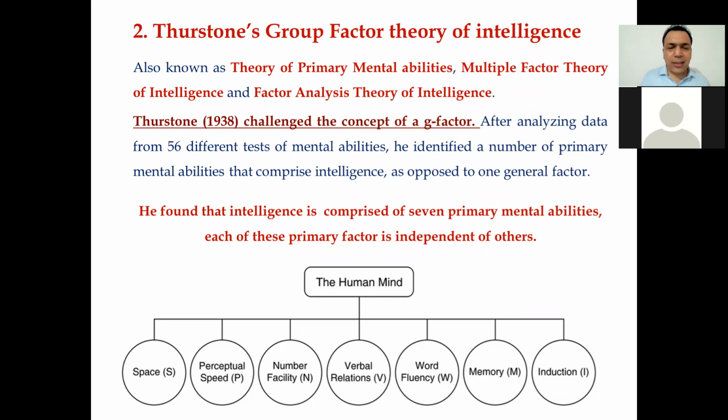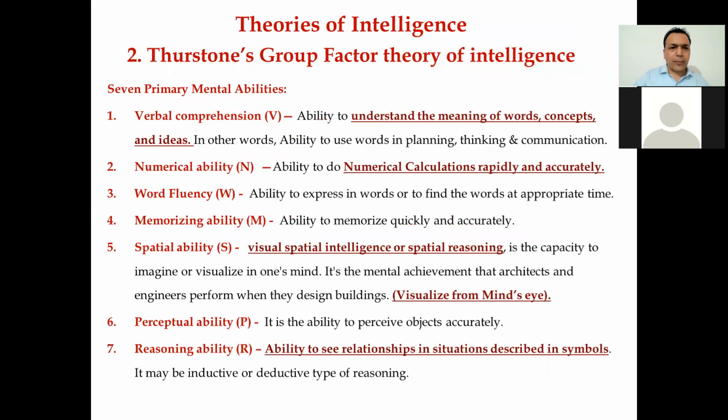But Thurston's theory of intelligence is called the Thurston group factor theory. Thurston didn't talk about the G and S factor. Thurston talked about the different kinds of intelligence a person has. Thurston has given 7 types of intelligence a baby comes with when it is born. For example, first you have verbal comprehension. If you have a good verbal comprehension intelligence, you can understand the meaning of words, concepts and ideas effectively.